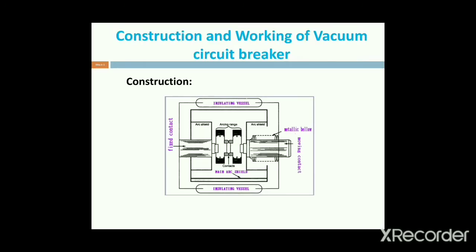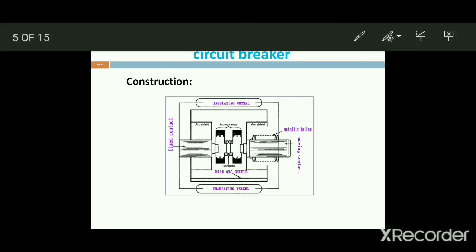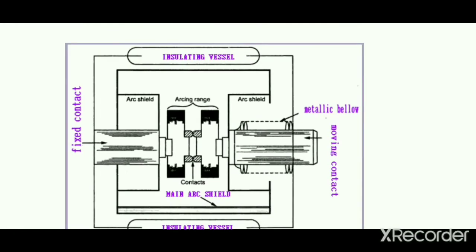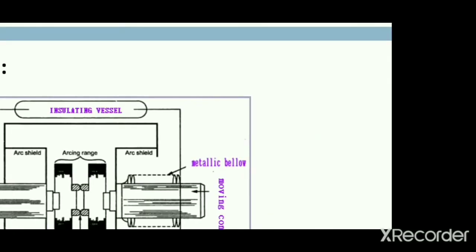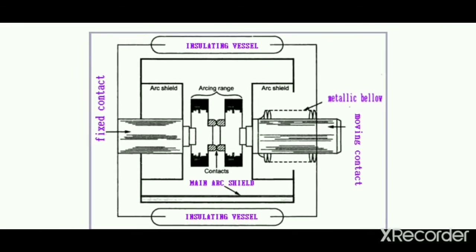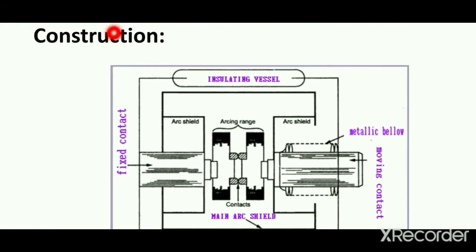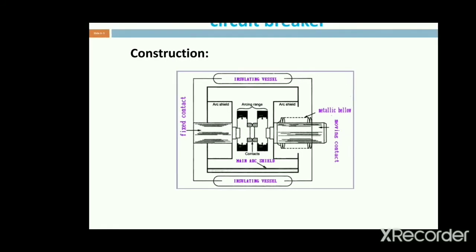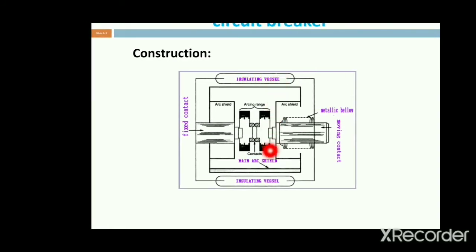Next, coming to the construction and working of the vacuum circuit breaker. First, the construction: we have many parts. This is the constructional diagram of a vacuum circuit breaker. In it we have the insulating vessel. At the top of the diagram we have one insulating vessel, and at the bottom of the diagram we have the other insulating vessel.